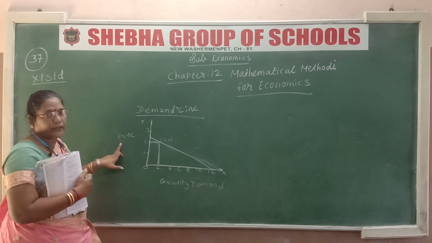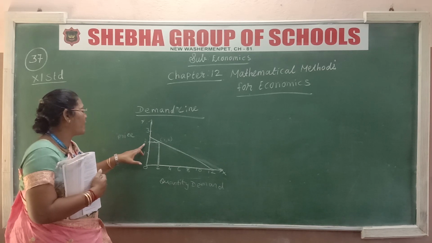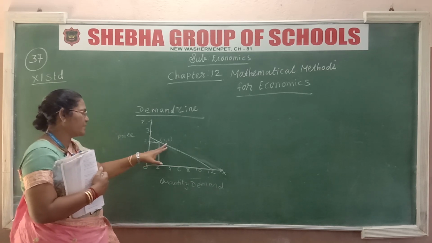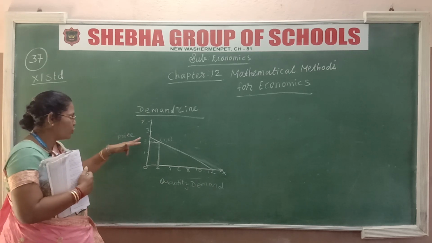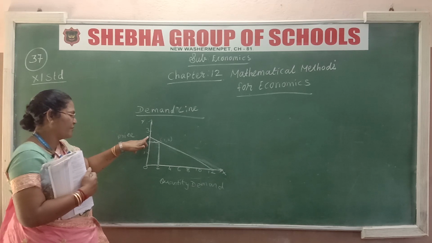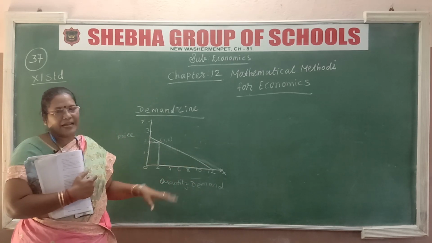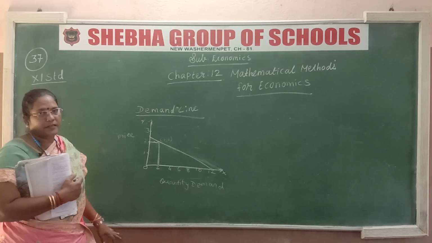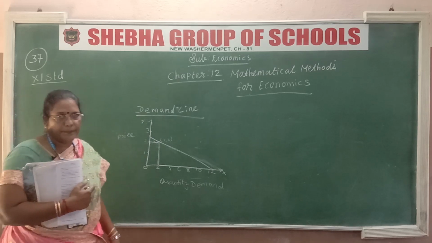Okay, so I told you, for example, 2 pens are required. 2 rupees is the price of 1 pen, and 2 pens are required. That means 2 into 2. Like that, here it is given. If you need more than 2, the price level may be 2 rupees 50 paisa or whatever it is. If they need 12, according to that only we can calculate the price of the pen. Okay, so this they have explained in the demand line.